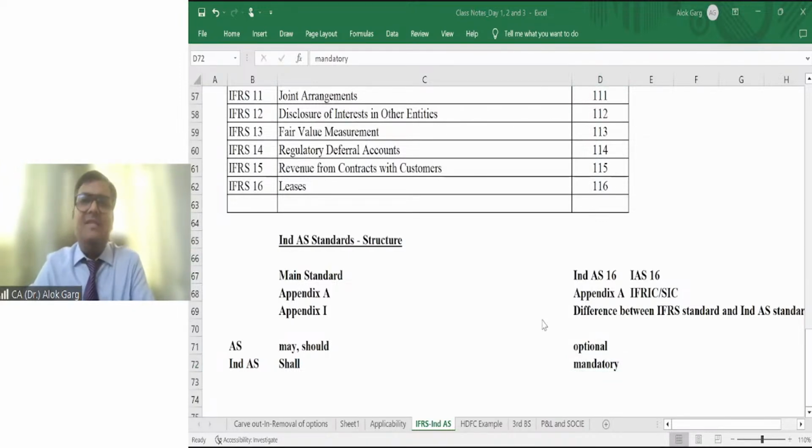Yes. Nisha, I'll share the Excel sheet also. First, I'll show you the Excel sheet because I'll write a lot of things on the Excel sheet. So this I will share after the class. Okay.